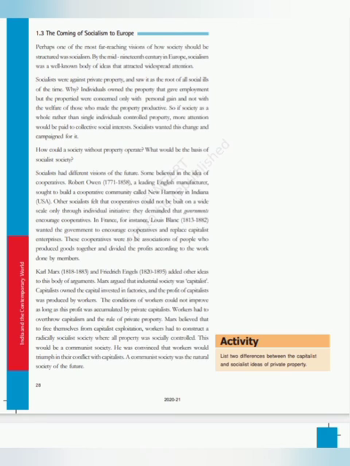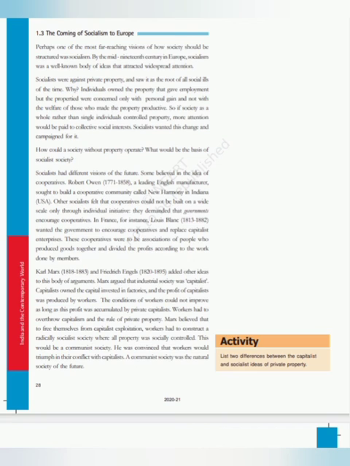The second person is Louis Blanc. He was a Frenchman who wanted the government to encourage the cooperatives and replace the capitalist enterprises. These cooperatives were to be associations of people who produced goods together and divided the profits according to the work done by members. The next ones, we have heard about these personalities: Karl Marx and Frederick Engels. They added their ideas to this body of arguments.